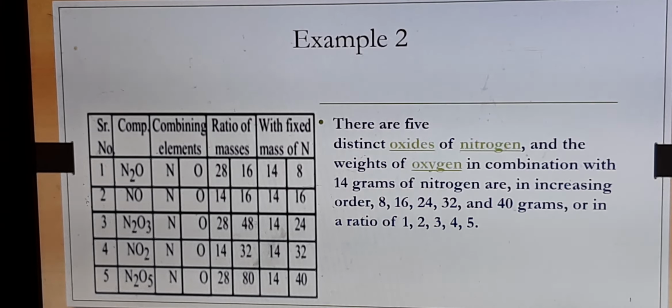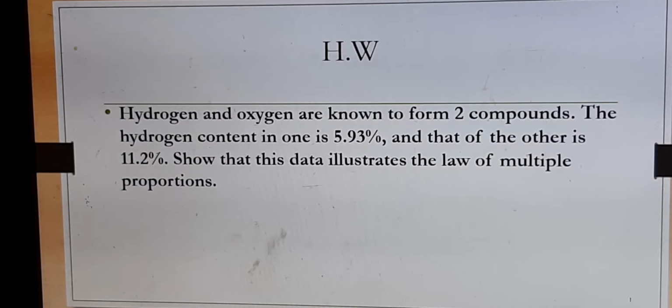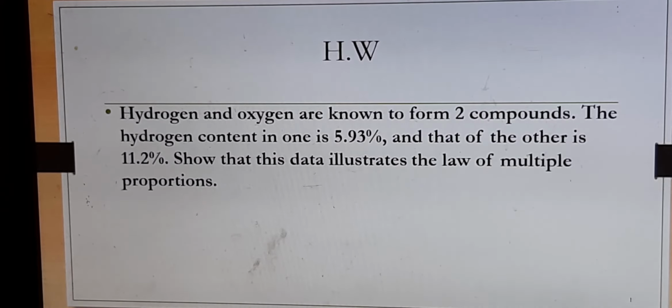So this is how we can solve problems related to law of multiple proportion. Let us see one more homework. Today's homework: hydrogen and oxygen are known to form two compounds. Which are the two compounds? You know, H2O, water, and H2O2, that is hydrogen peroxide.